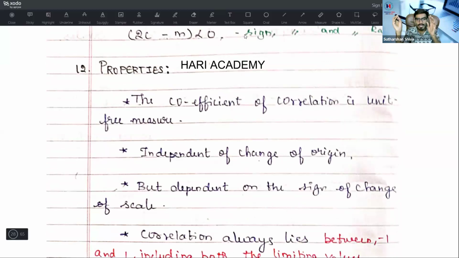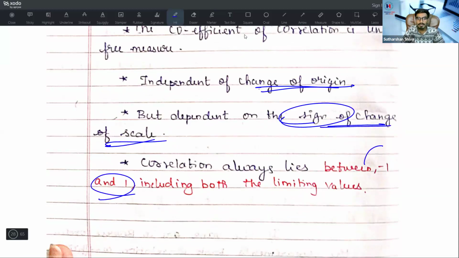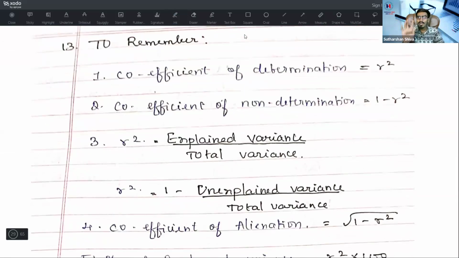Okay, then come to properties. The coefficient of correlation is a unit-free measure. It is independent of origin. It is not at all affected by change of origin, but is dependent on the sign of change of scale. Correlation always lies between -1 and +1, including both limiting values, and it also includes -1 and +1 as well.